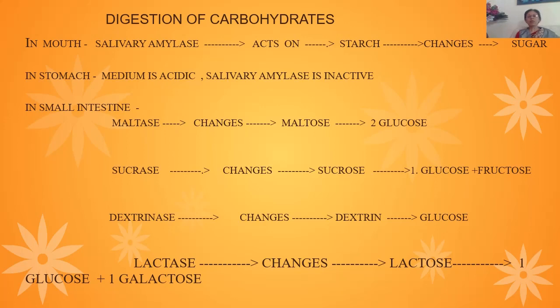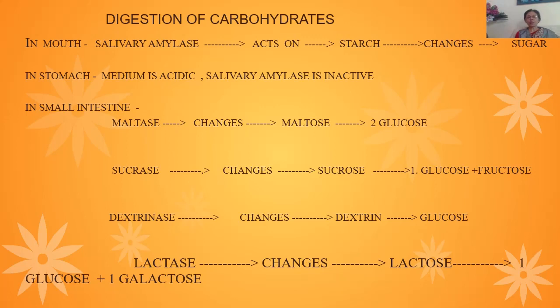The human diet also contains a large amount of cellulose, but the enzymes capable of hydrolyzing cellulose are not present and are not secreted by the digestive tract of human beings. Hence, cellulose is not digested in our alimentary canal and it is not considered as food for human beings. But cellulose is the principal source of carbohydrates for many herbivorous animals. Now, first, how does digestion of carbohydrates take place? It takes place in the buccal cavity and stomach.